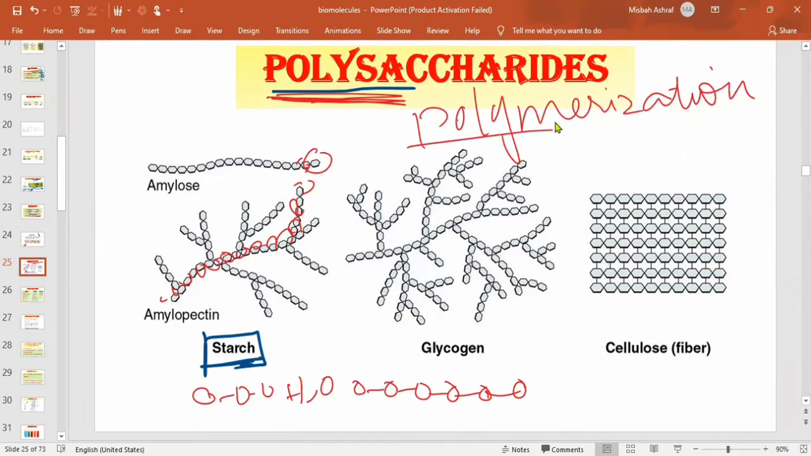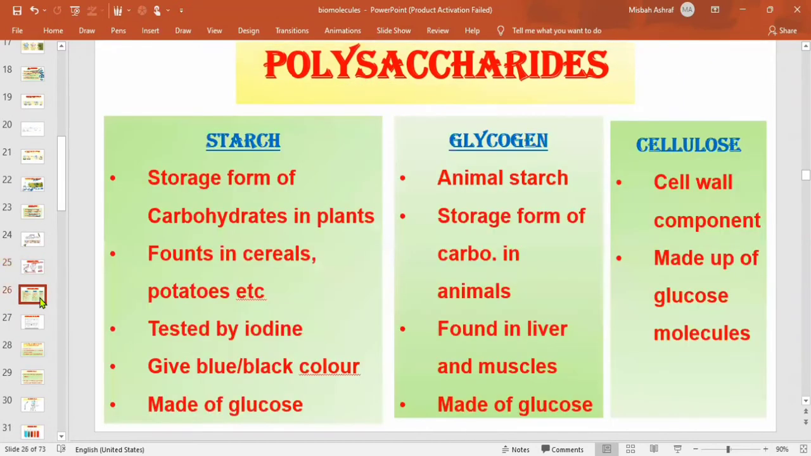Polysaccharides are formed by the polymerization by joining many monosaccharides. अब इसमें बेटा this is the structure of the glycogen. Glycogen is also the polysaccharide and this is the structure of the cellulose. Cellulose is also a polysaccharide. Now see the difference between starch, glycogen and cellulose.